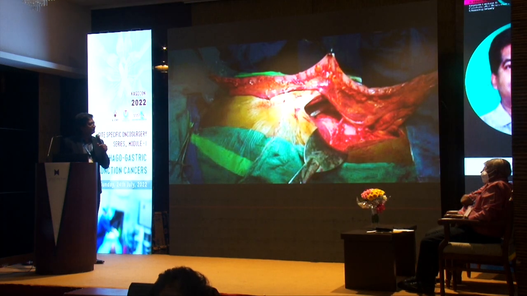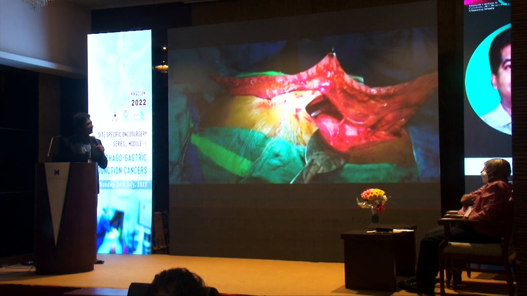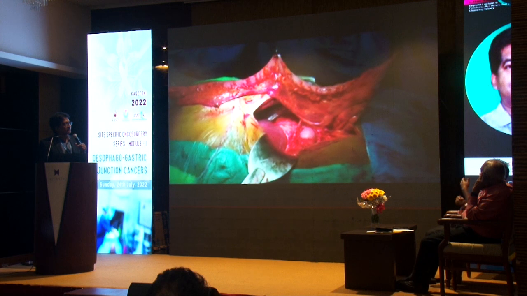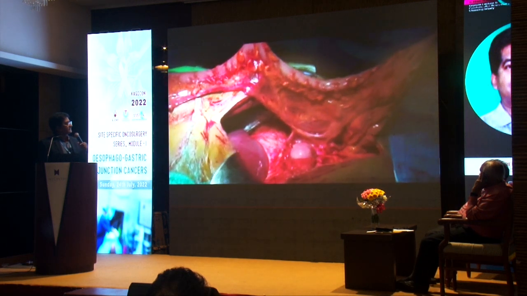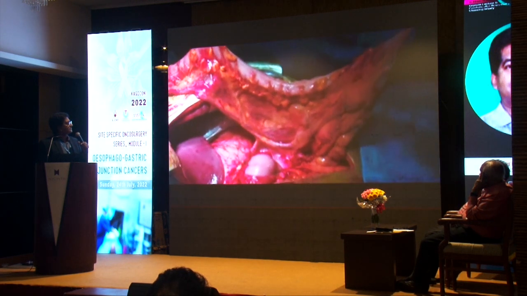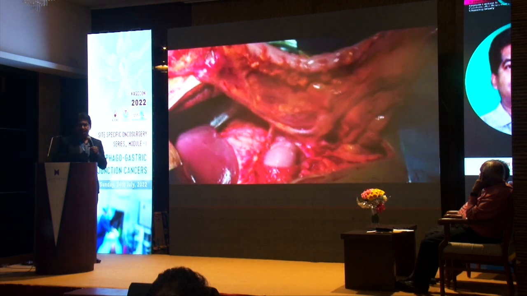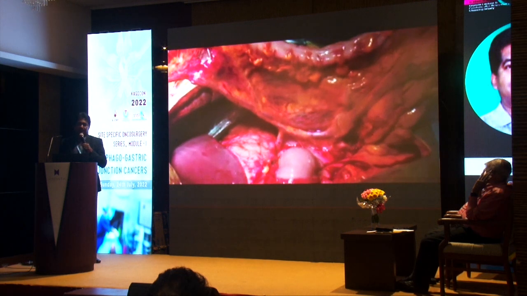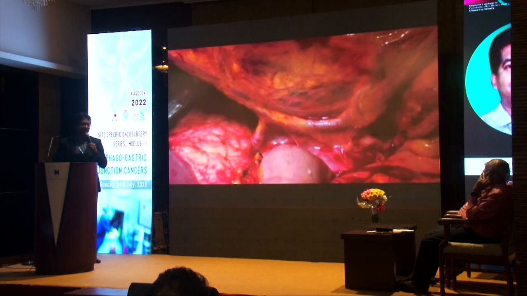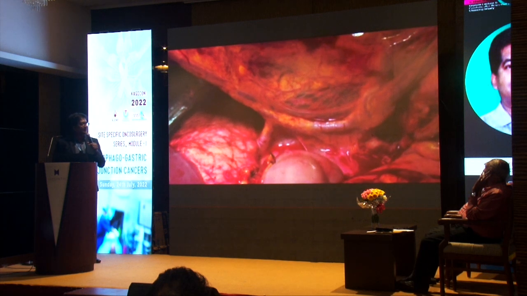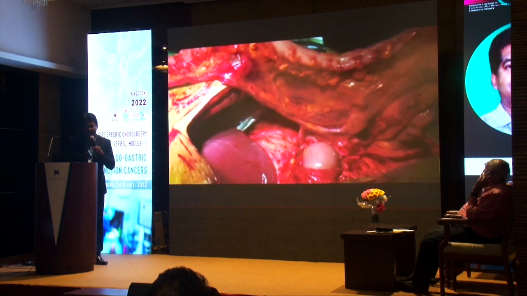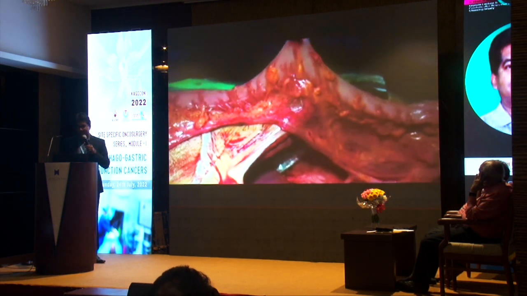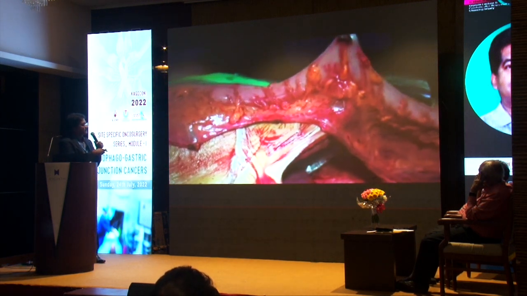You can see the left colonic conduit that is based on the left colic artery. You can see the pulsation starting from the left colic to the distal part. But always it's a tricky procedure to transpose the colon. The problem is if venous damage occurs, probably venous gangrene will occur and the graft will be lost. So we have to be extremely careful when we deal with the vessels. The pulsation is there up to the tip.